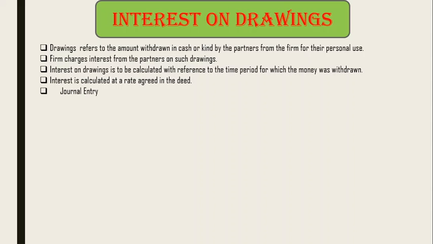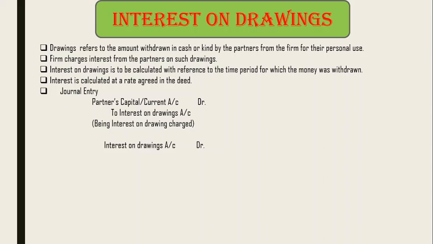So coming to the journal entry here, as I said, interest on drawings is an income for the business, so it will be credited, and since partners are paying it, partners' capital account will be debited. And finally this interest on drawings will be transferred to the profit and loss appropriation account, a nominal account, part of the final accounts, where it will be adjusted.